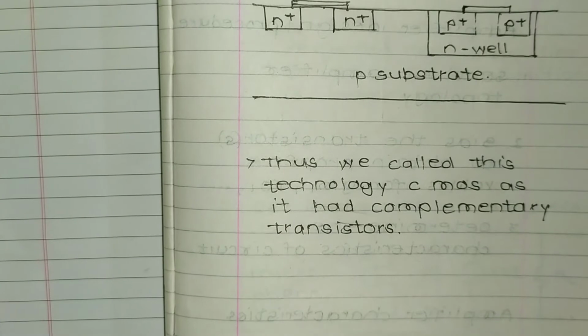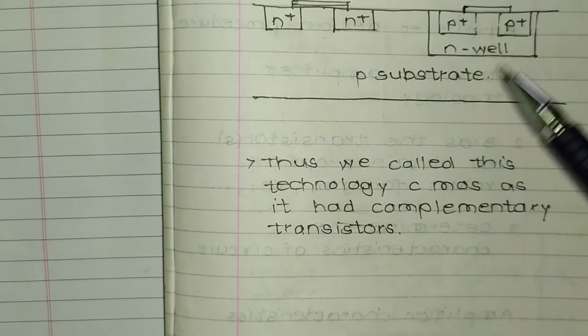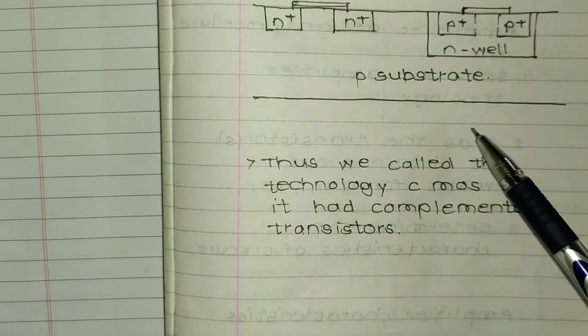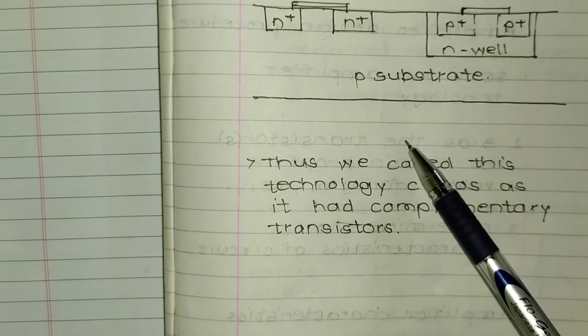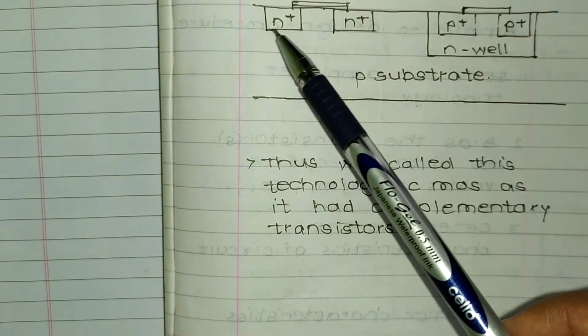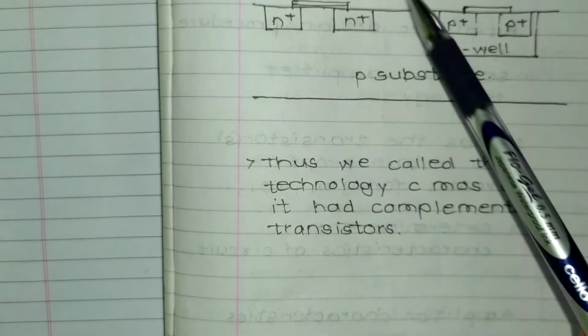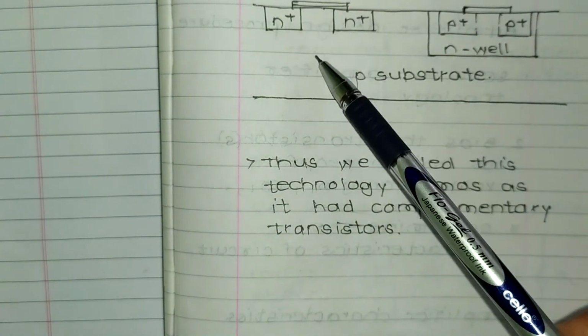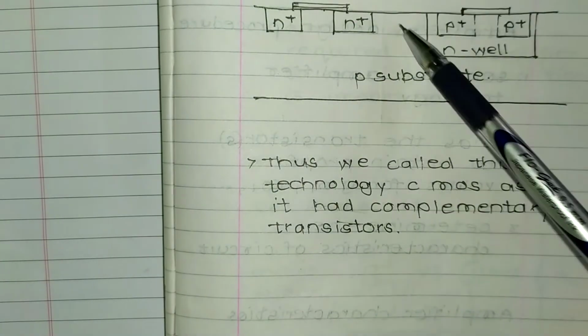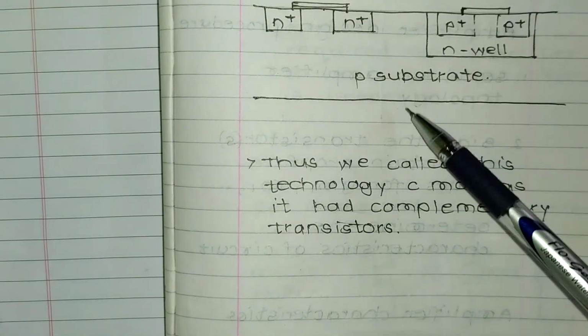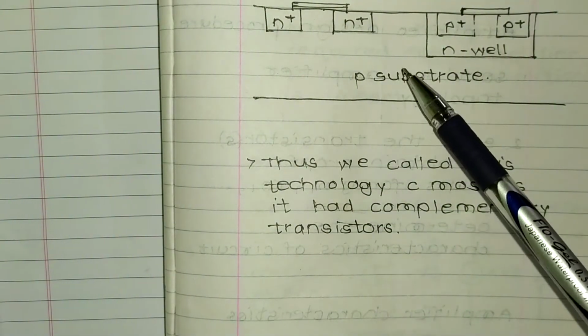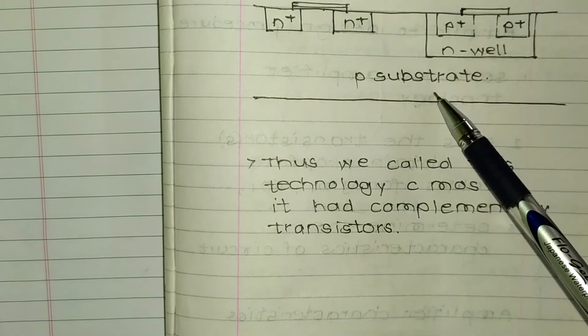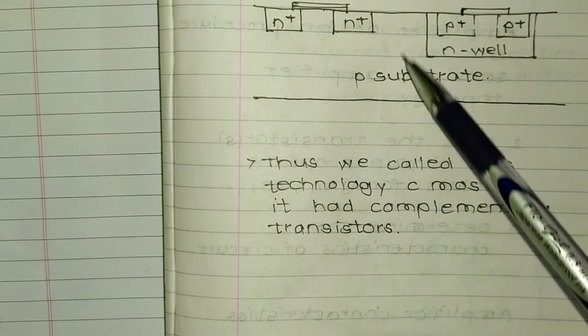The figure shows the wafer, and this is a p-type wafer, so it has a p-type substrate. There are two n channels here, and thus we are creating an n channel MOSFET here. But we cannot dope a p channel on a p substrate.